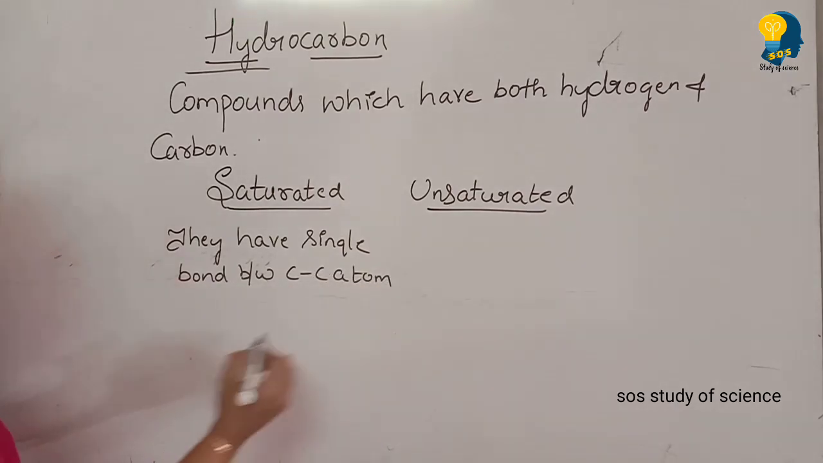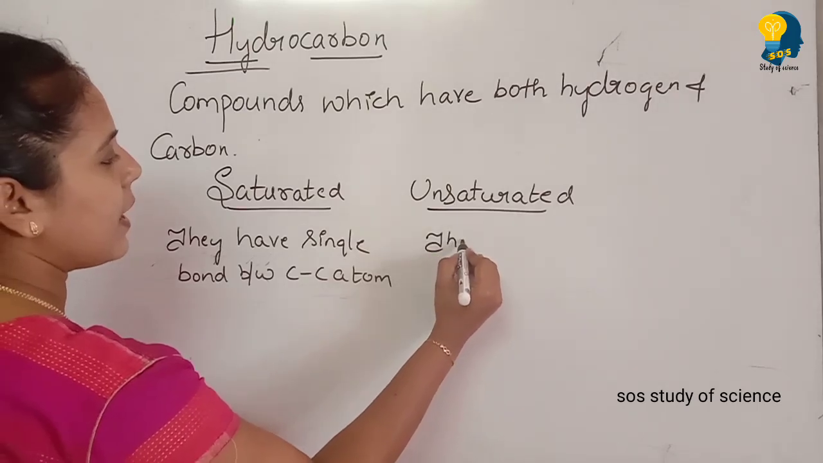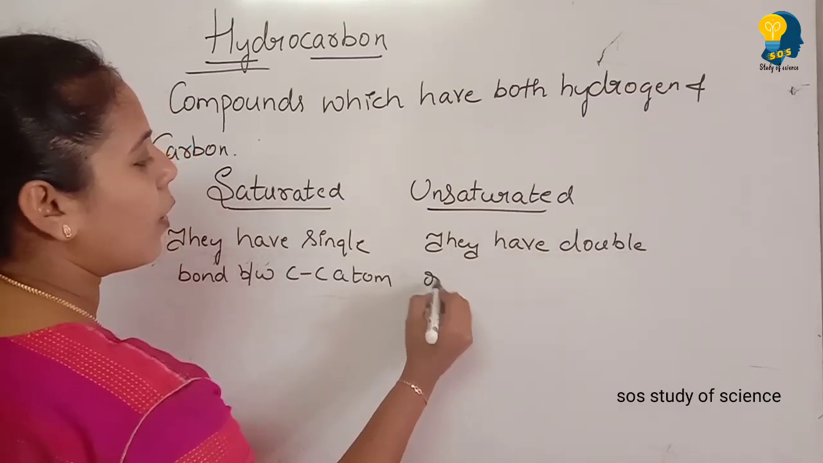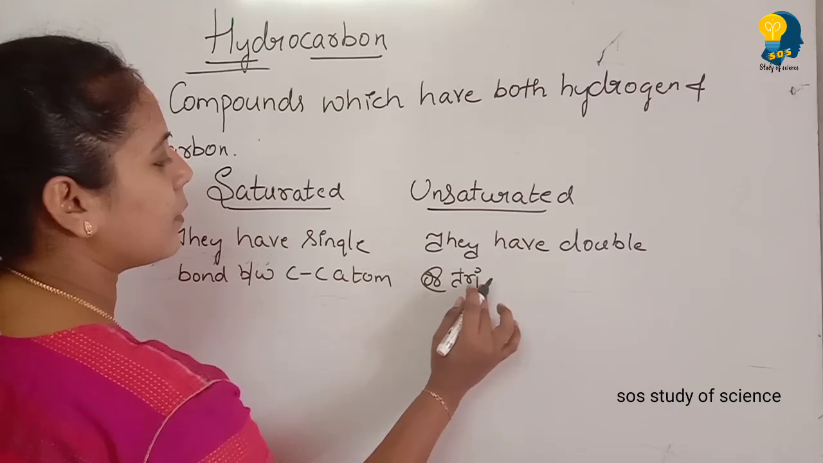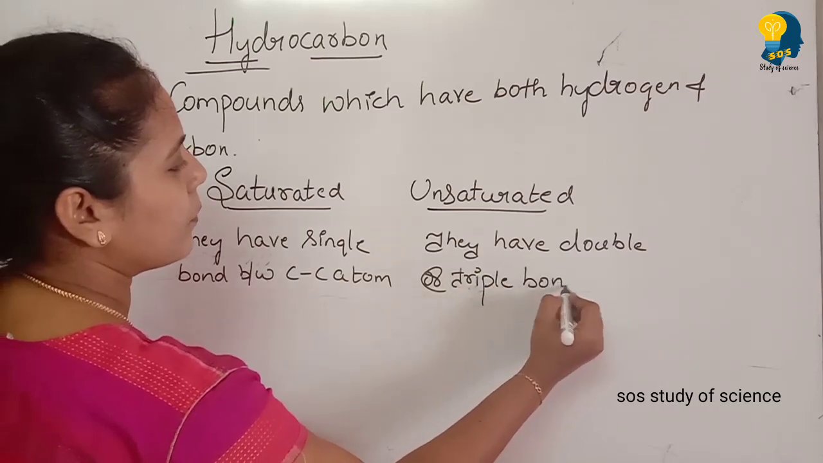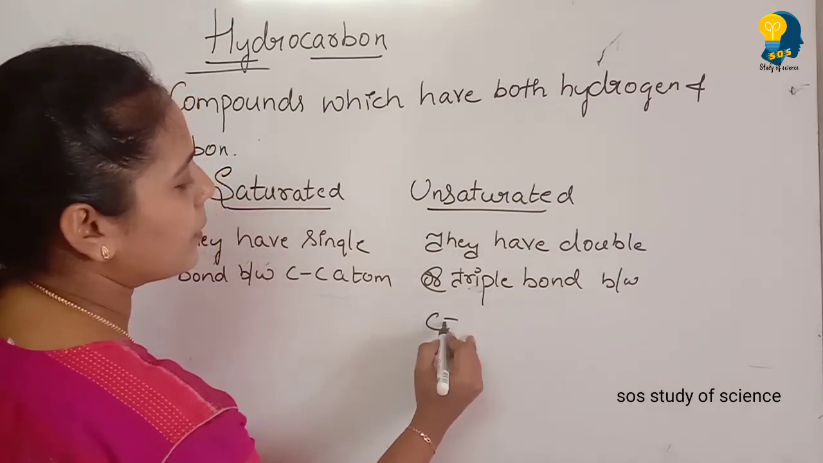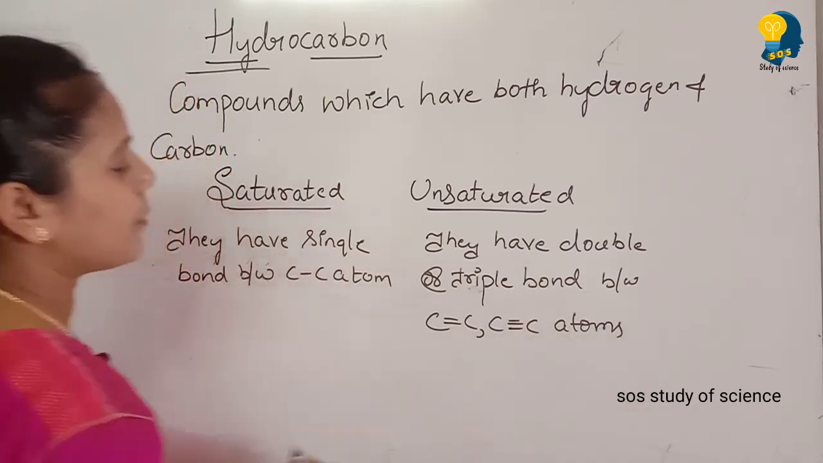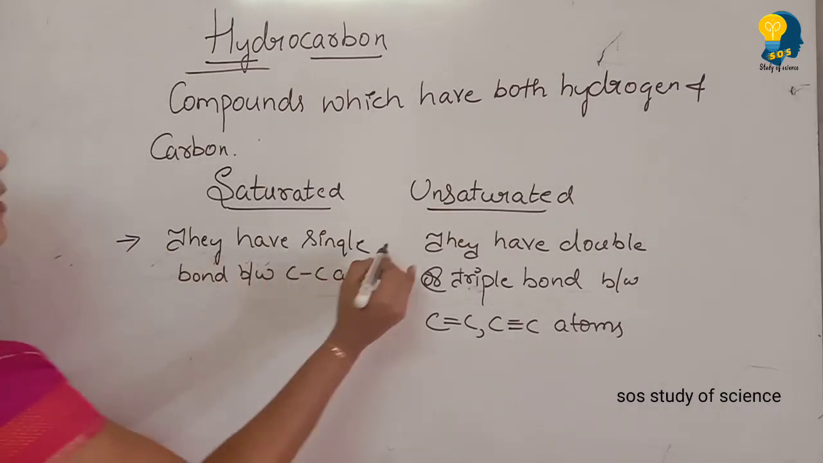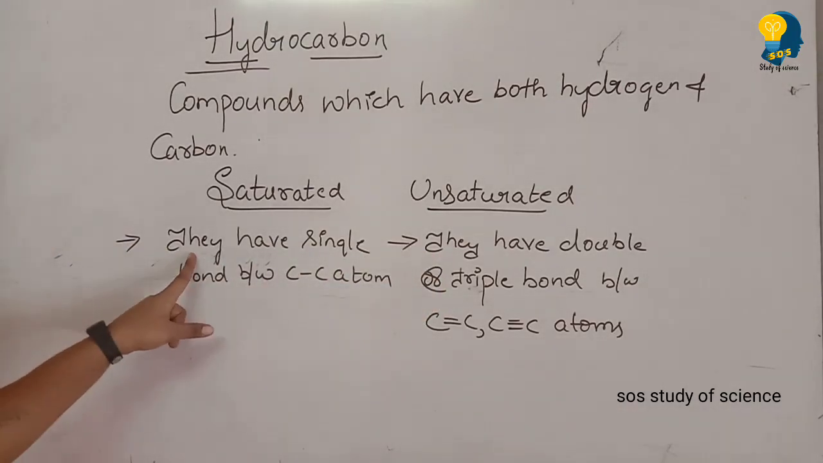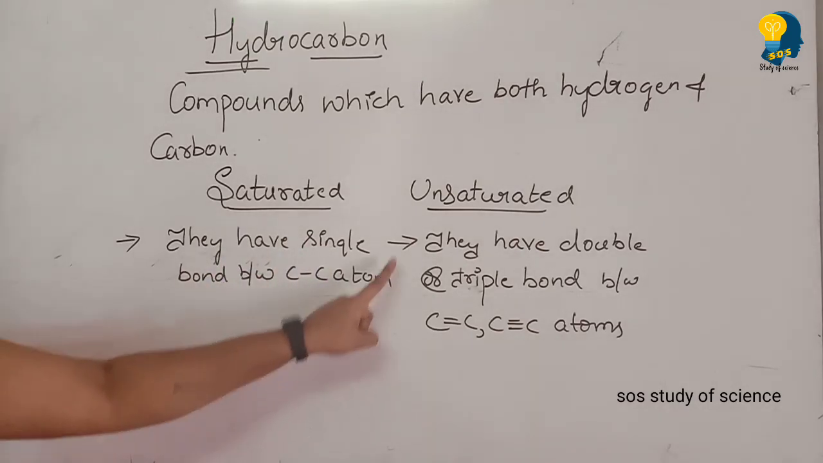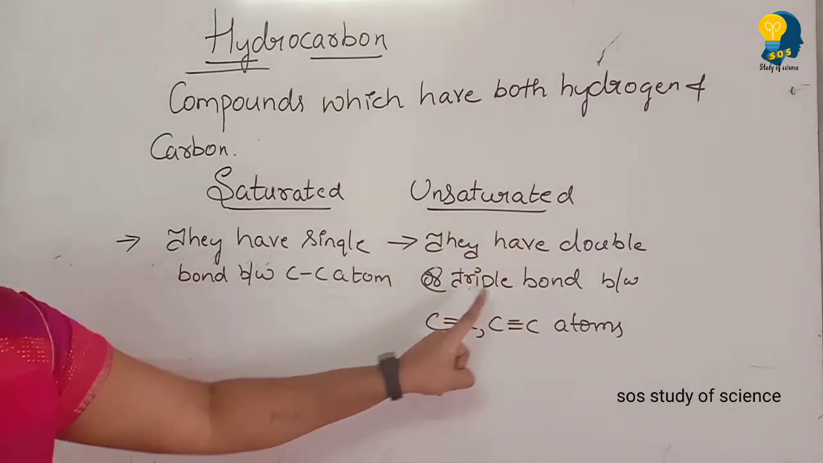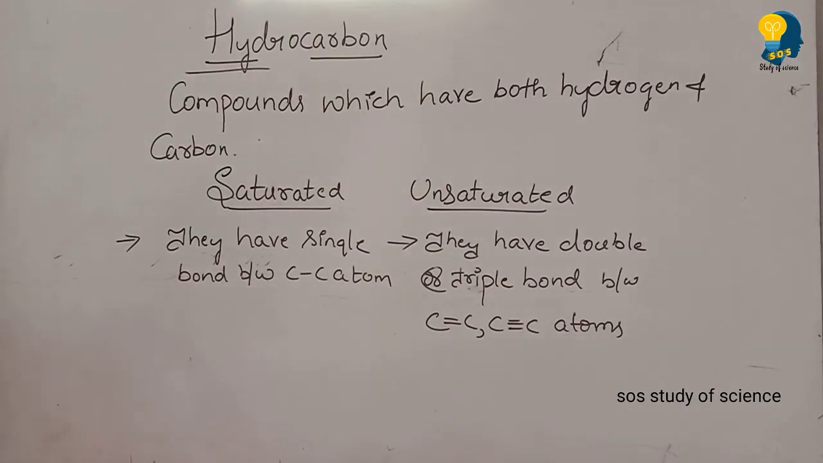Very simple. Whereas unsaturated hydrocarbons have a double or triple bond between carbon and carbon atoms. This is a double bond and this is a triple bond. So the first point is very clear. Saturated hydrocarbons have a single bond between carbon and carbon atoms. Unsaturated hydrocarbons have a double or triple bond between carbon and carbon atoms. I will teach you how to write the structures and all.